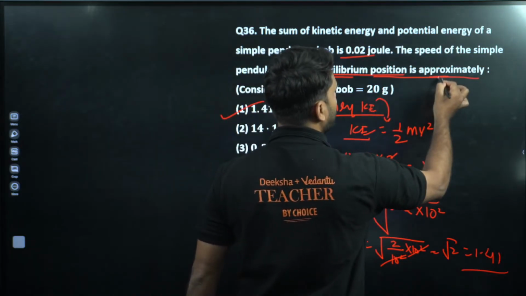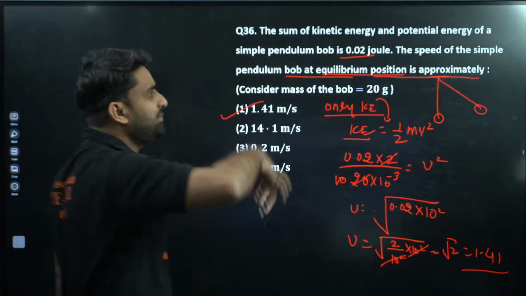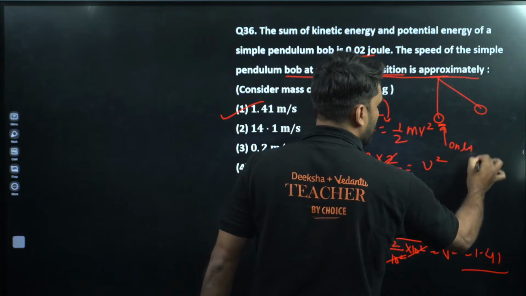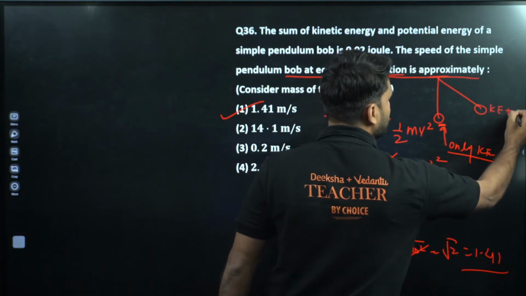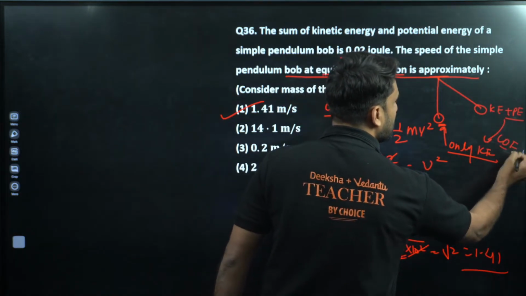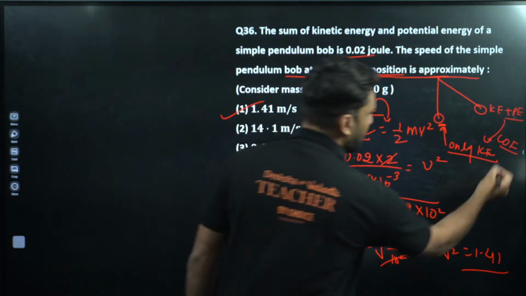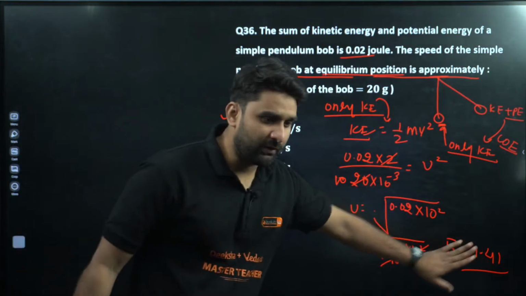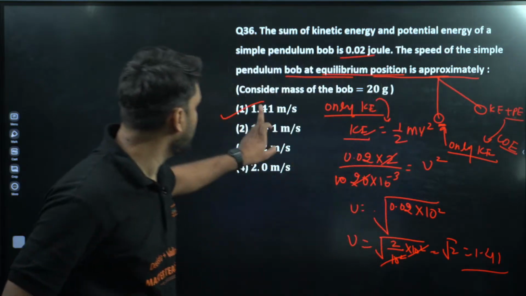See, my dear champion, when the bob goes in oscillation, simple pendulum is there. So at this point only kinetic energy is there. And at this point, kinetic plus potential energy both will be there. But according to conservation of energy, the energy at extreme position will be equal to energy at mean position. So I've applied here 1 by 2 mv square, that is equal to kinetic energy. So under root 2, 1.41. Yes. Tell me your score, champion, how much you all are scoring. So 1.41 meter per second.